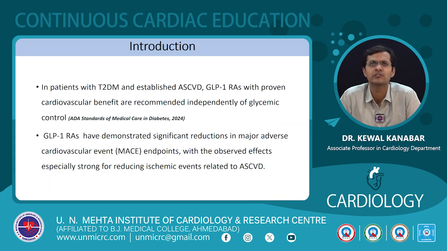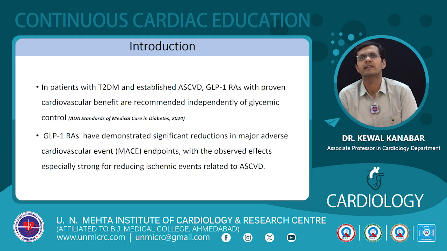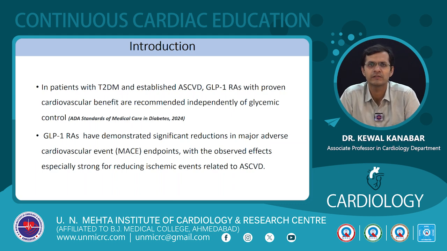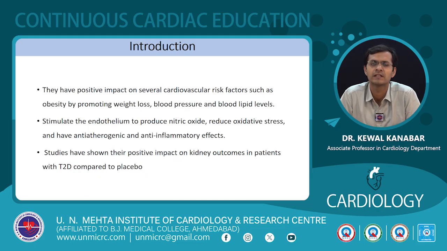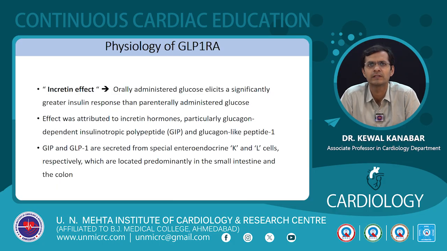Coming to the guidelines, GLP-1 receptor agonists with proven cardiovascular safety are recommended independent of glycemic control in patients with diabetes with ASCVD, and they also reduce the major adverse cardiovascular endpoints, with the observed effects especially strong for reducing ischemic events in patients with ASCVD. They have positive effects on weight as well as blood pressure and blood lipid levels, reduce inflammation and oxidative stress, and also have additional anti-atherogenic and anti-inflammatory effects. Also, they have a positive effect on renal function, reducing albuminuria as well as improving renal function.